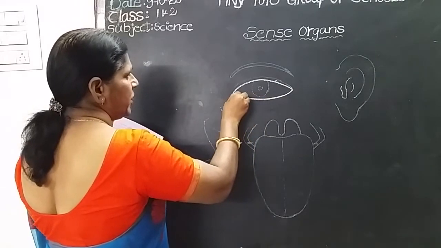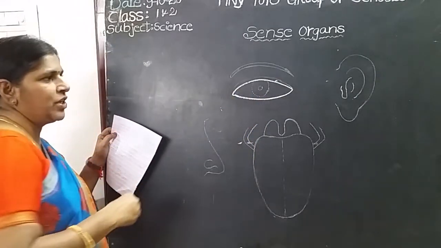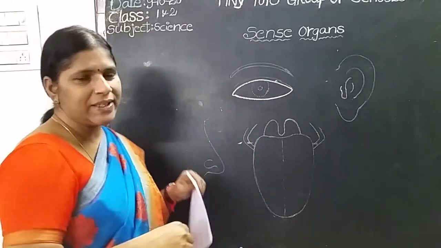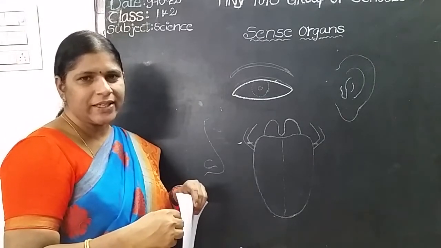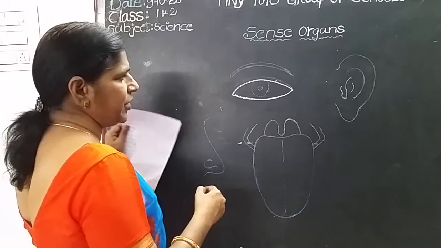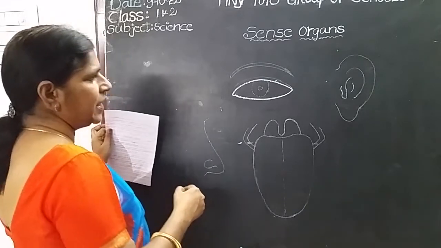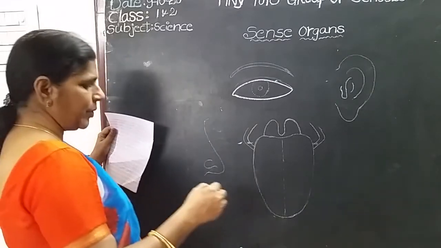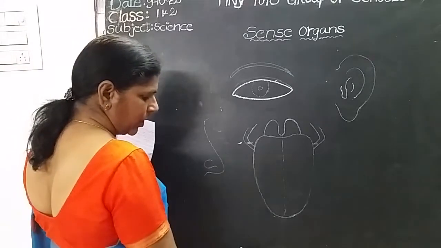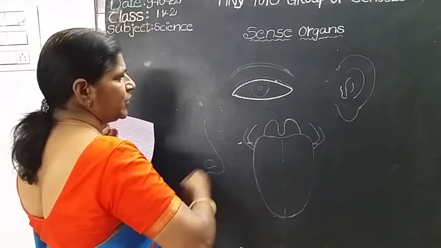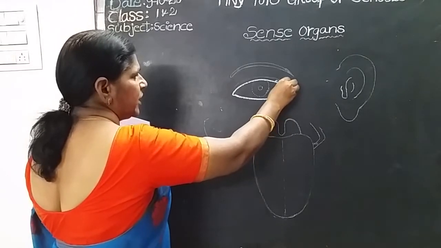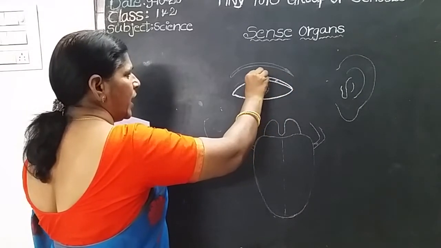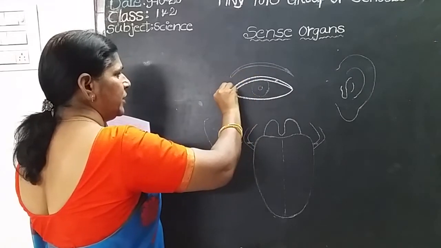Eyes are very important for us. Yes children. What is the color of my saree? You can see with your eyes. Yes children. You can see the pictures and colors and yes, you can read the newspaper and textbook and notebook, with the help of eyes only. Eyes are very important sense organ. Okay children, eyes. We have 2 eyes. Eyes help us to see the things.